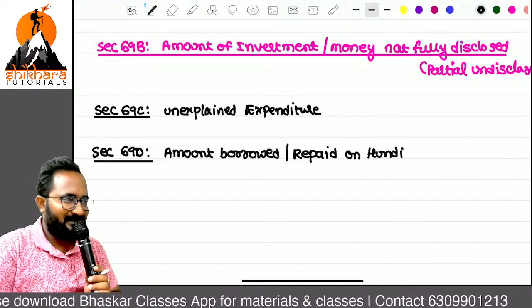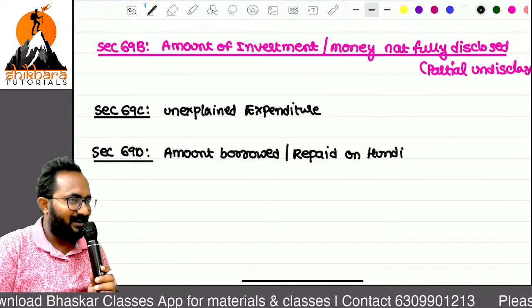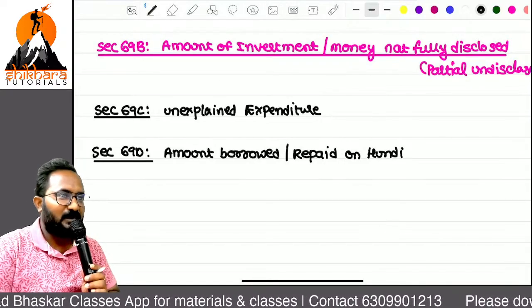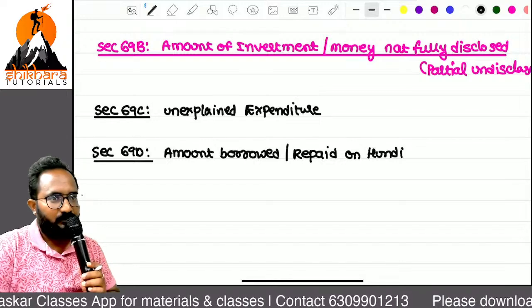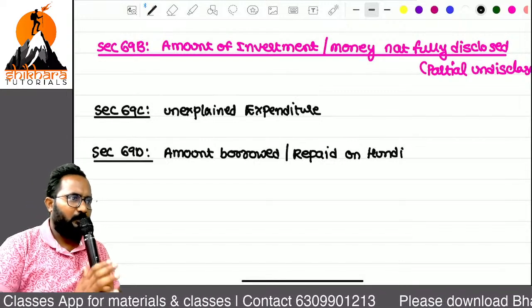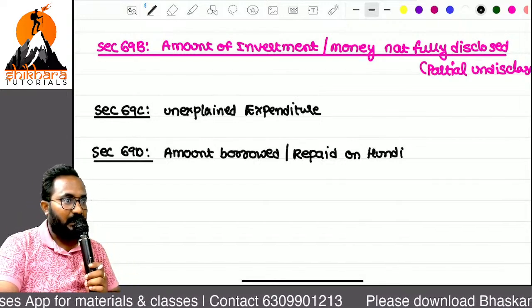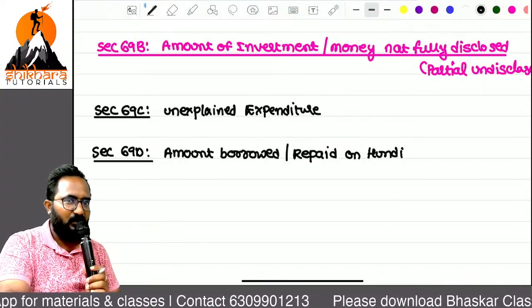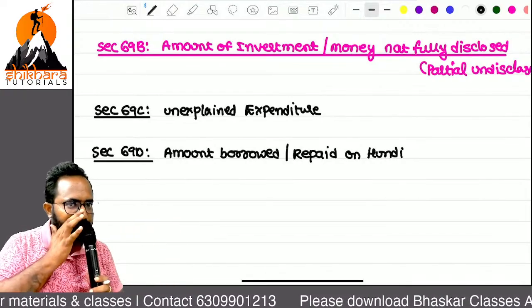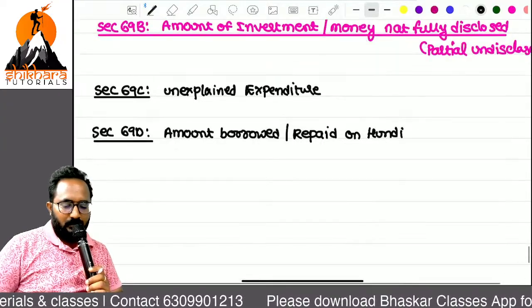Just that is not related now. Right? So Hundi is nothing but a traditional promissory note. We have a promissory note under the Negotiable Instruments Act, but Hundi is a traditional promissory note. Now it is not in existence also. Okay.